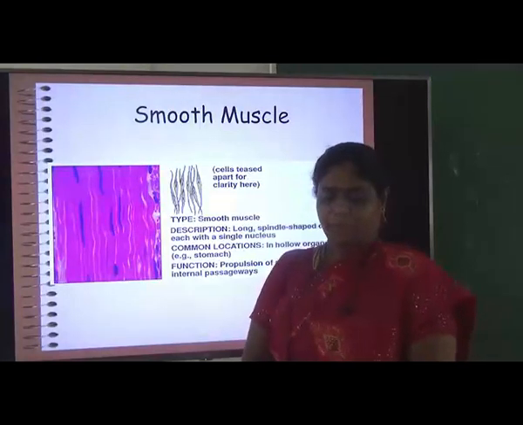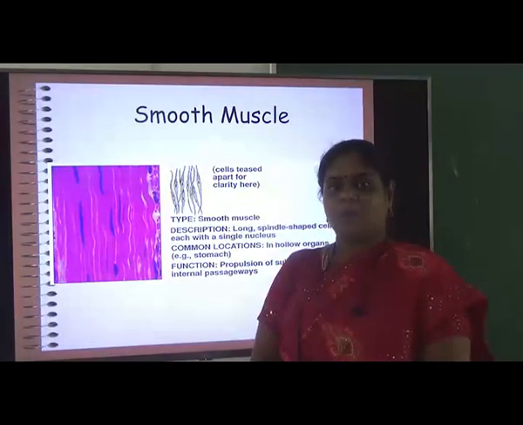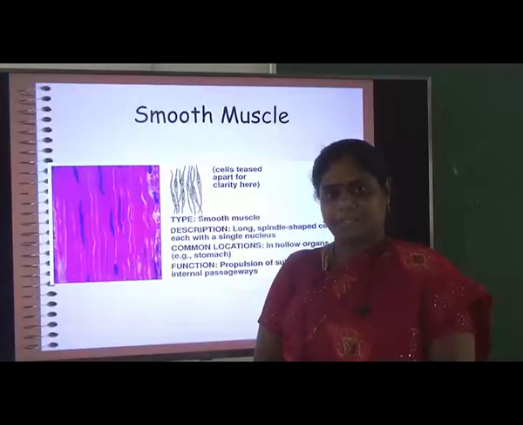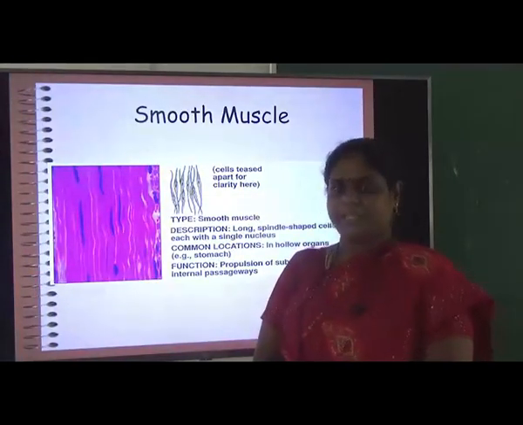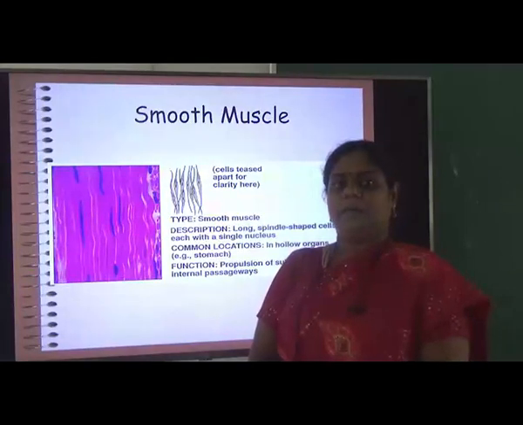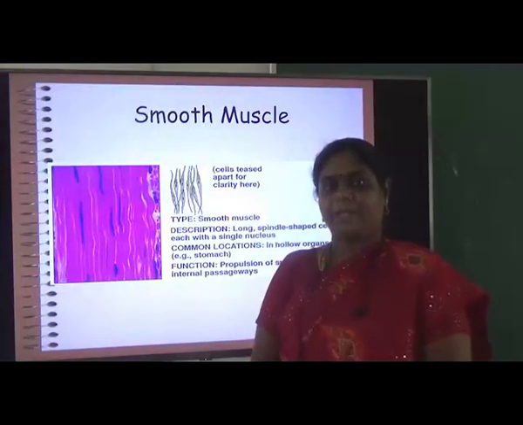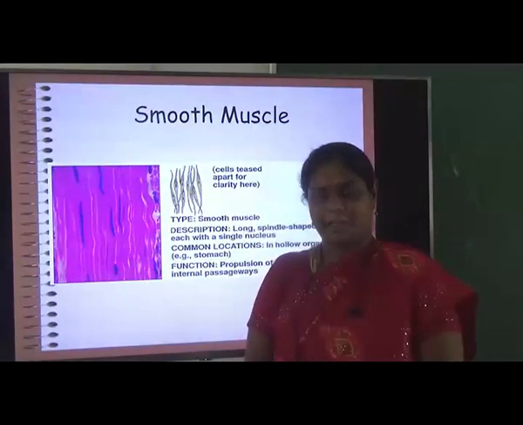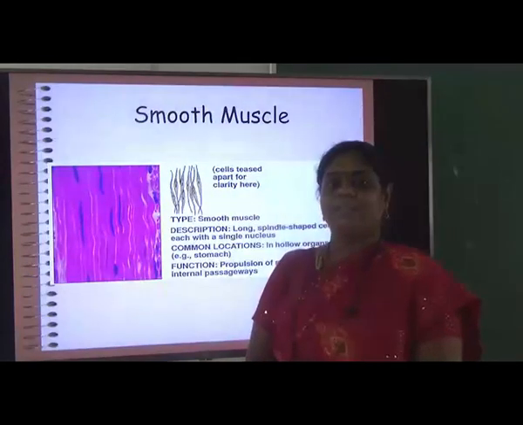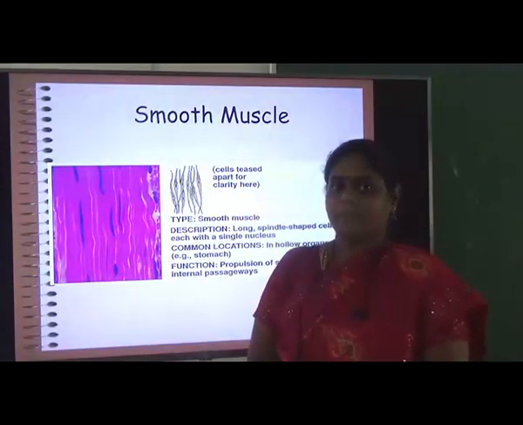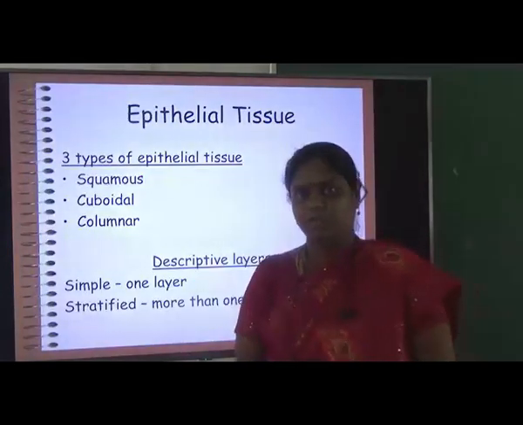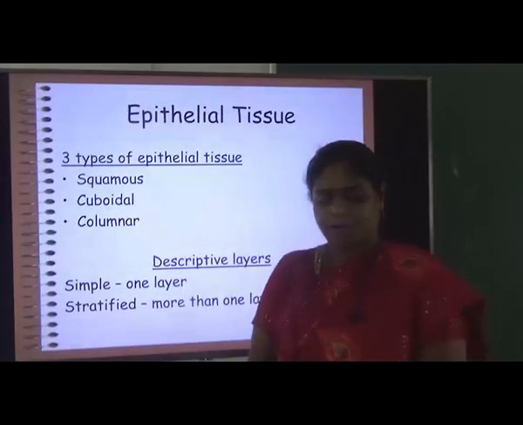The function is the propulsion of substances along the internal passage, for example during the process of micturition. If one wants to pass urine, the smooth muscles contract, and there is an opening of the external sphincter, so that the urine present in the urinary bladder is propelled outside. Similarly, during parturition, that is childbirth, the uterus has to contract so that the baby comes out, with the help of the contraction of the smooth muscles present in the uterus. This is not under our control, smooth muscles are involuntary and not voluntary.